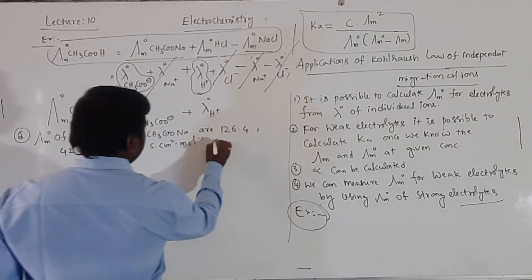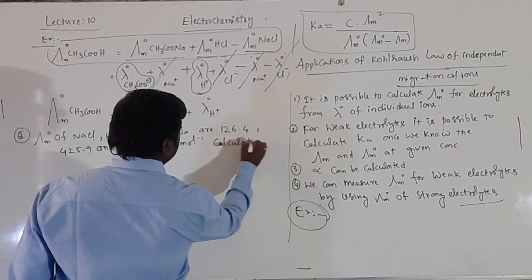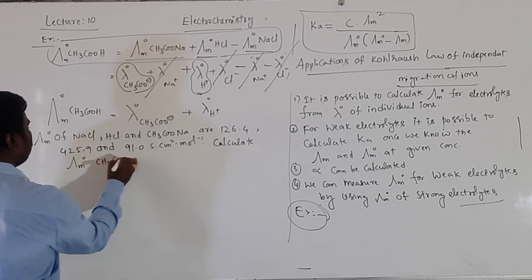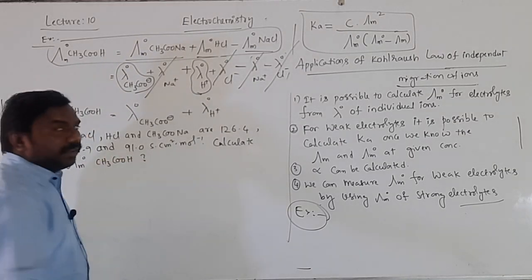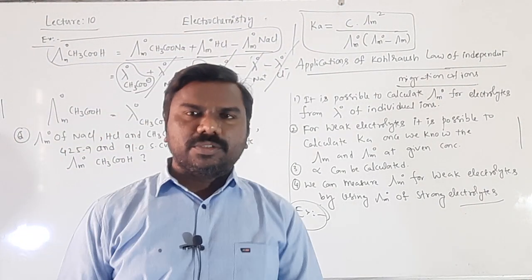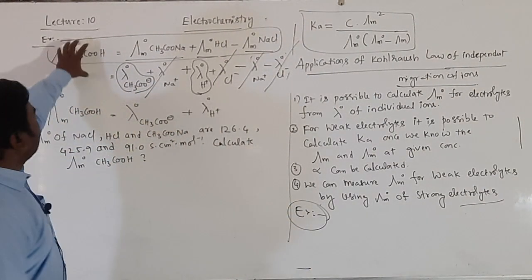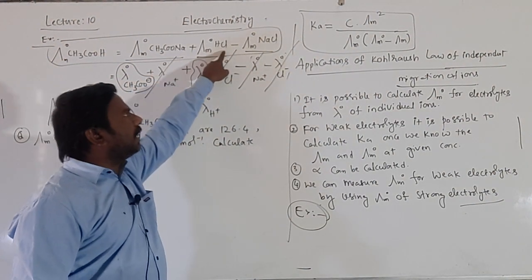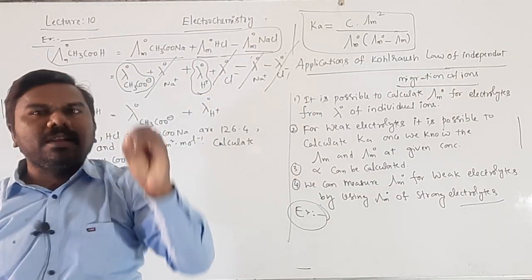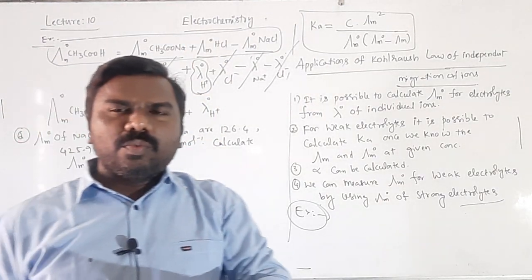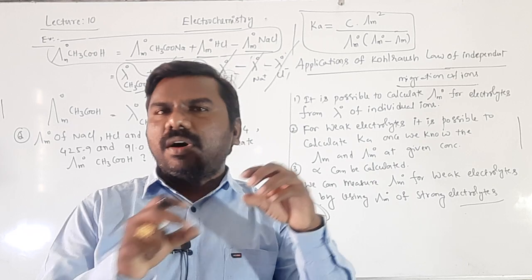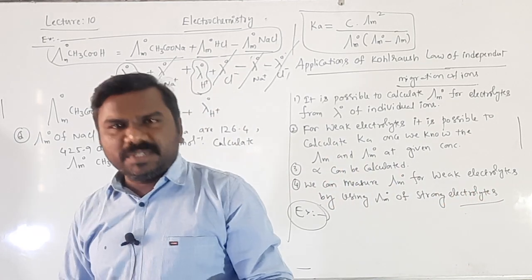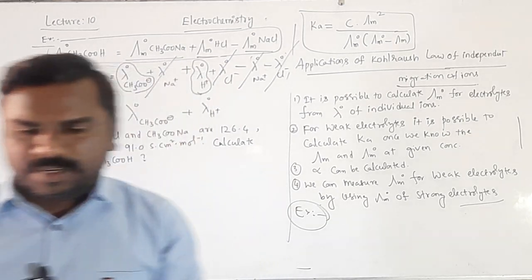Calculate lambda m naught of CH3COOH. Very important this question, textbook question. They are expecting the lambda m naught of CH3COOH, with CH3COONa, HCl and NaCl values given in the question. You should know whether addition between two or subtraction between another one. Which one must be added, which one must be subtracted. That relation is required for us.